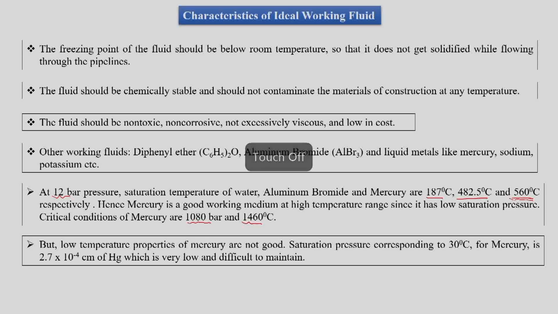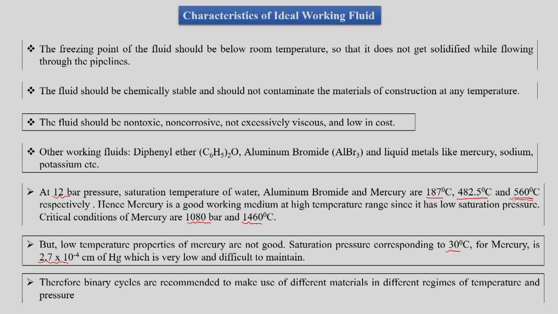But the bad point about mercury is that at 30 degrees Celsius the saturation pressure is very low, 2.7 times 10 to the power minus 4 centimeter of Hg. So it is a very low saturation pressure corresponding to room temperature, and hence we will have problems in the condenser.